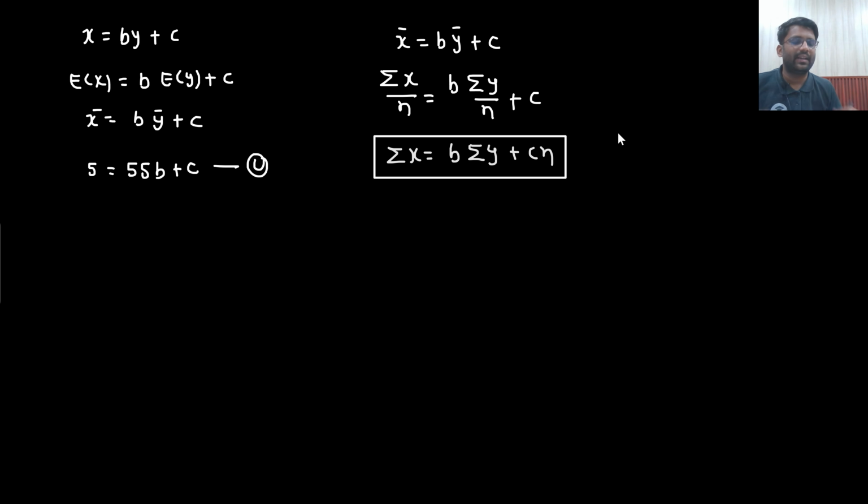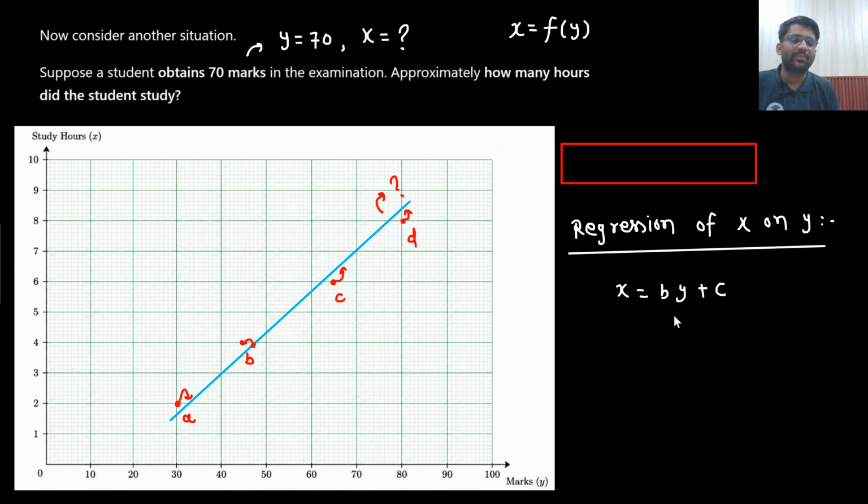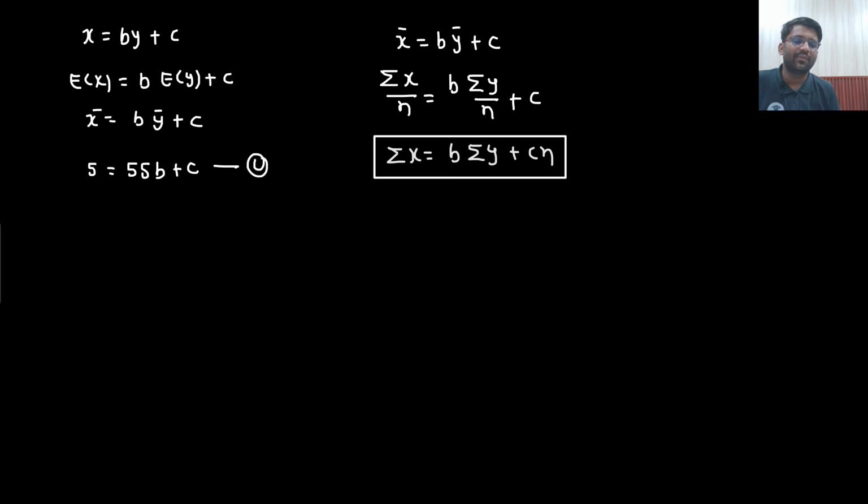But sometimes, let's say in the examination, if they give you this equation x equals by plus c, or they would simply say regression of x on y, then which of the following statements are true? Sigma x equals b sigma y plus cn. So will you be able to correct this? Yes sir, this is correct. Why is that so? Because you are simply taking the average, no? What is average? Summation divided by the number of data. So if I solve it, this is what I am getting. So you should not be getting confused with this.